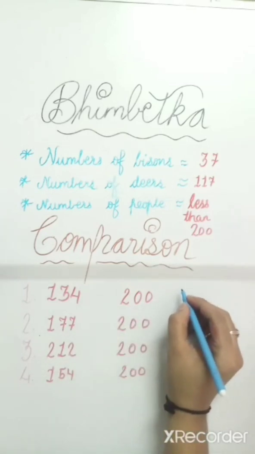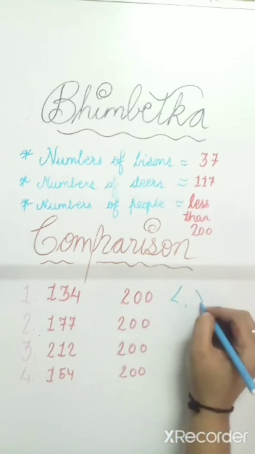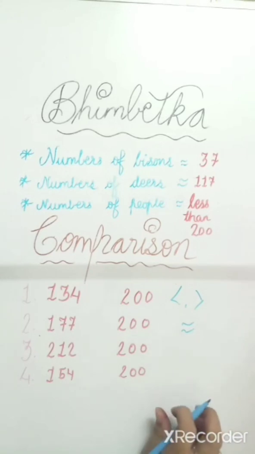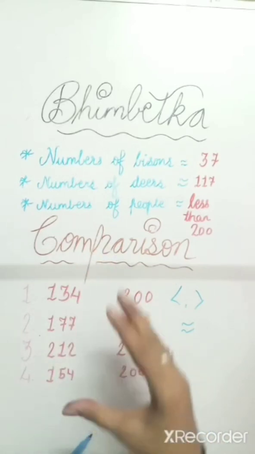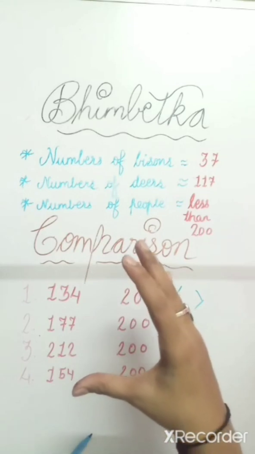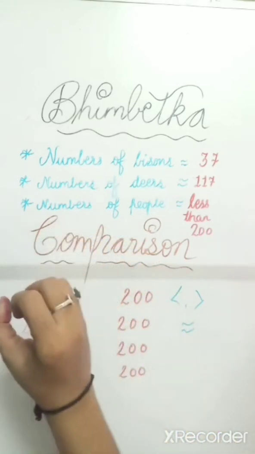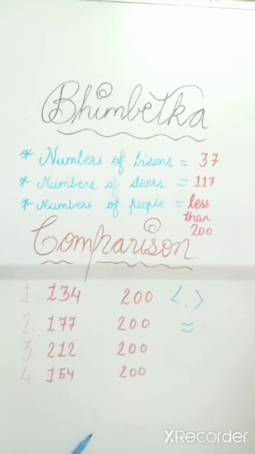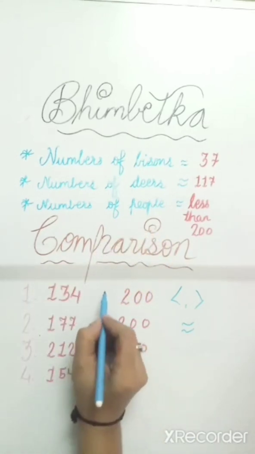All of you remember this sign or this sign. Greater than, smaller than and equal to. We were using our hands to show the sign. Where the number is big, the crocodile will eat the food. Is this big? No. So is this one big? Yes. So we will make the sign here.